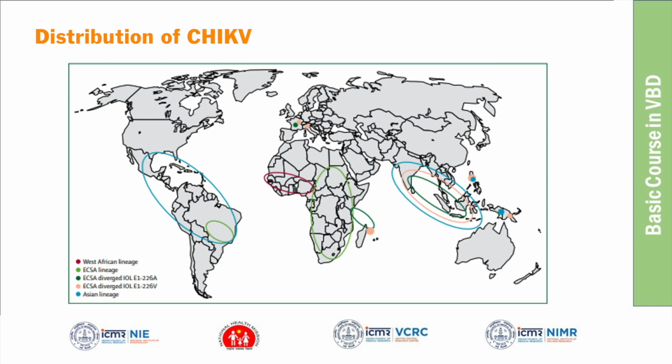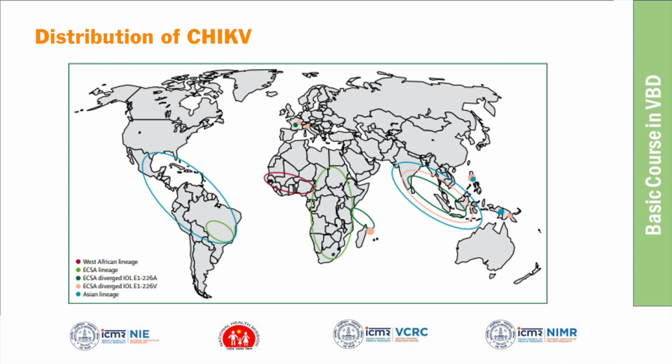South Africa, sir. African countries, sub-Saharan Africa, and then south of India also. Yes, Southeast Asia. Some portion of South America also. Very good.